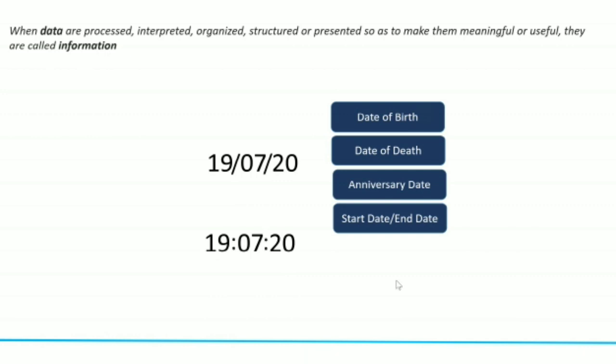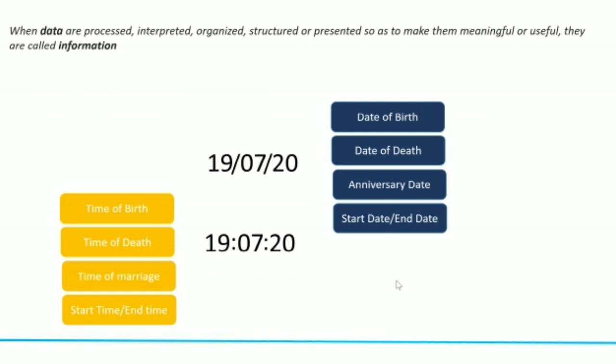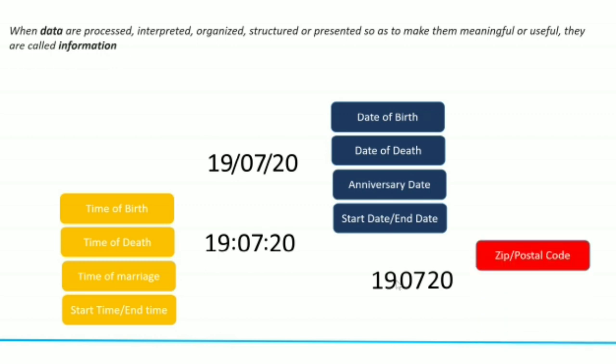Similarly, if I take the set of numbers once again and add 2 colons to it, it becomes a time. Similar to the previous example, it can be time of birth, time of death, time of marriage, start time, end time of the business, start and end time of an organization, the work shift, the end shift, right? Now without any forward slash or colon, this is the raw number. Now this raw number can again be a zip or a postal code. So differentiating between data and information: adding meaning to the data makes it information. Always.